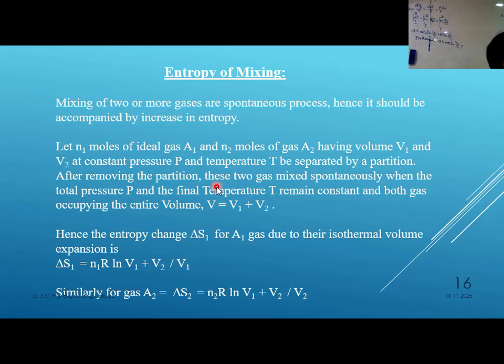PV equals nRT. With P and T remaining constant, can't we say V is proportional to n? That I have used. Why? Because if I use this relation, then this one becomes X1, the mole fraction, and this is also a mole fraction. That advantage I am getting.